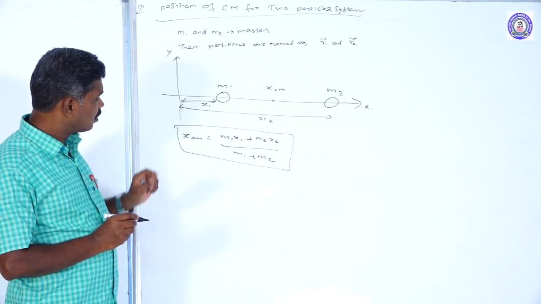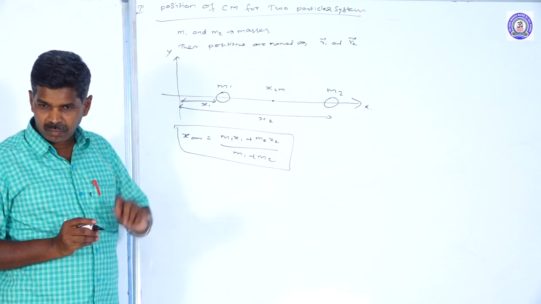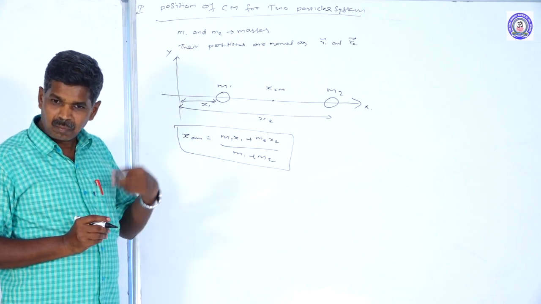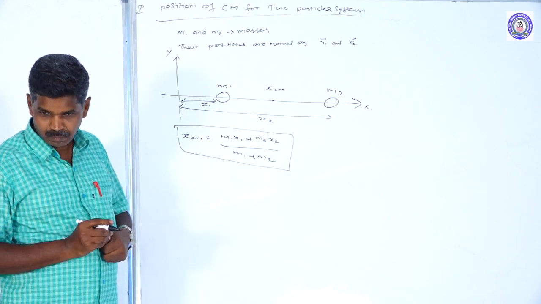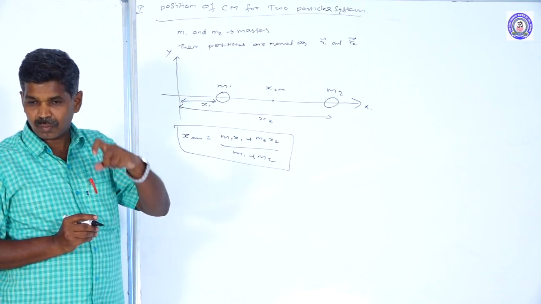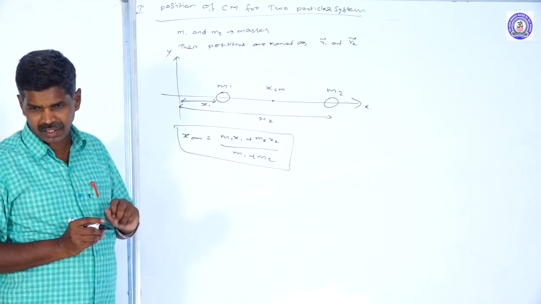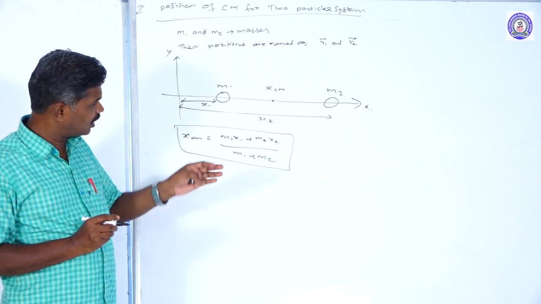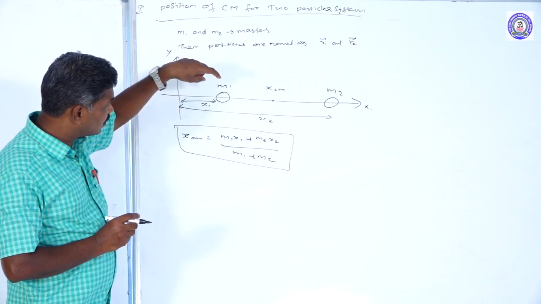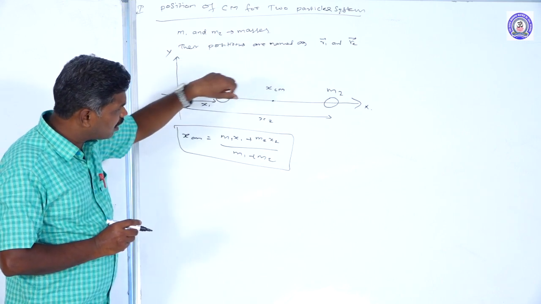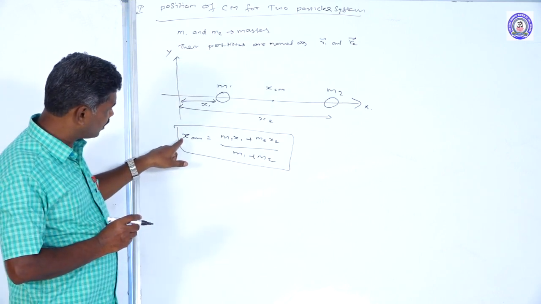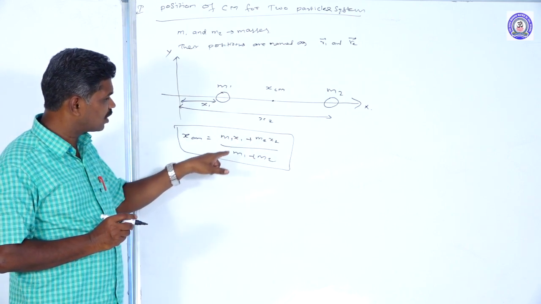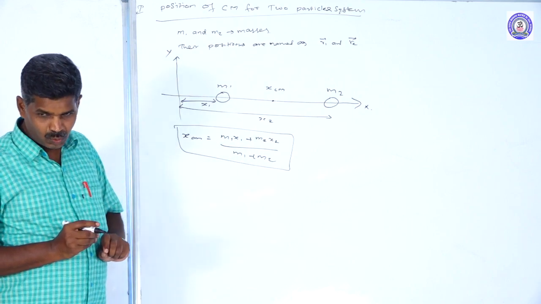There we have x component and y component. Otherwise, these two particles are placed in a three-dimensional manner. Each and every particle's position vector has three components: x component, y component, z component. But anyhow, here we have placed the two masses only along the x-axis. That's why we take x_cm equal to m1 x1 plus m2 x2 divided by m1 plus m2.